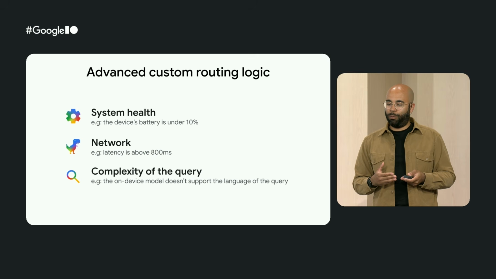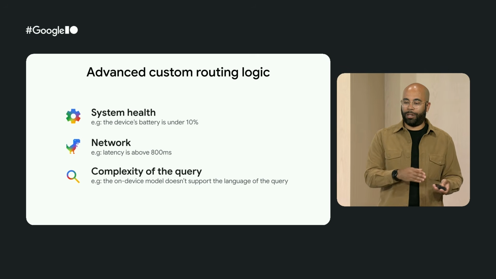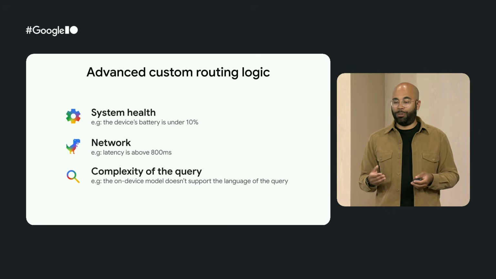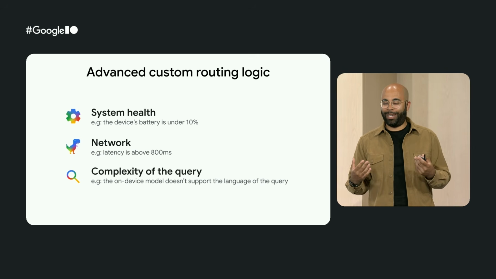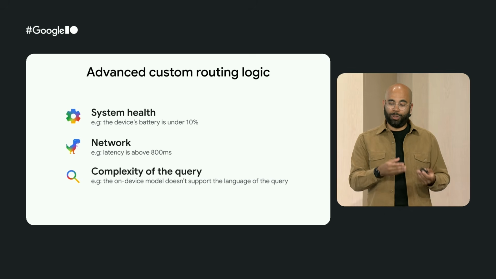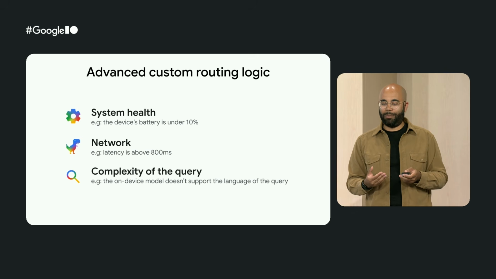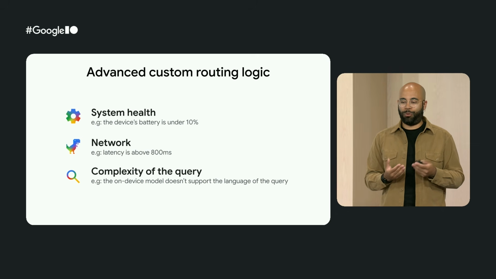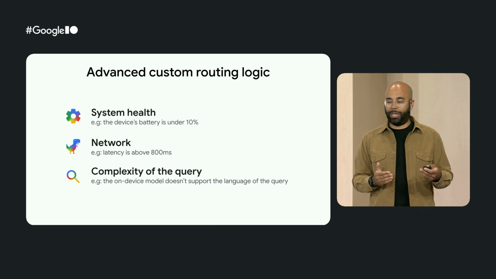And another thing worth checking is also the latency. So if the latency is above a specific threshold, you can decide to focus on device. Another thing, too, to keep in mind is that not every single query requires a very advanced model running in the cloud, and some do. So it can be interesting sometimes to use a lightweight LLM, like, for instance, the Gemini 3 model that is only 270 million parameters, to basically route those queries based on their complexity.